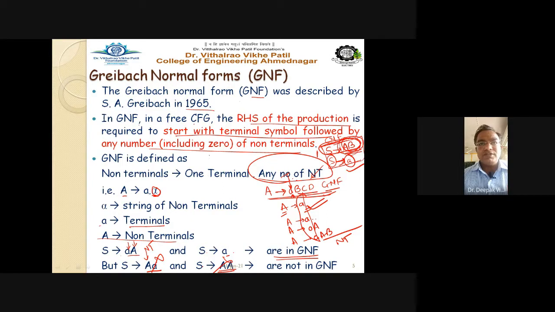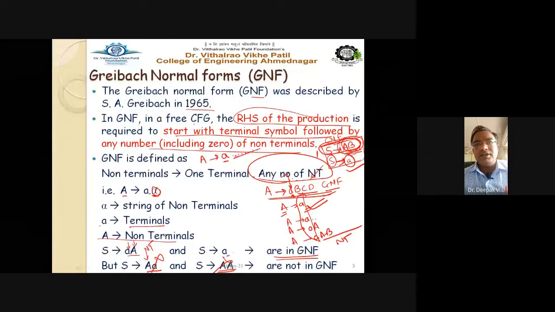So the difference is what we have to observe. The scientist Greibach has proposed the RHS restriction that the right hand side must start with the terminal, followed by any number of non-terminals. The NT can have any number, either 0, 1, 2, 3, 4, 5, and A gives small b. This is also a valid form.